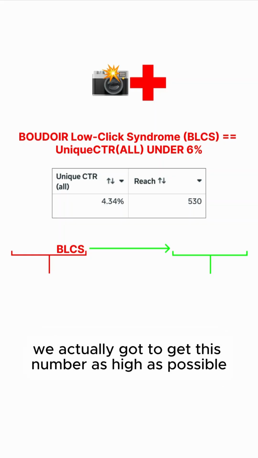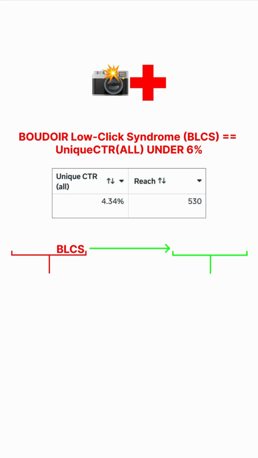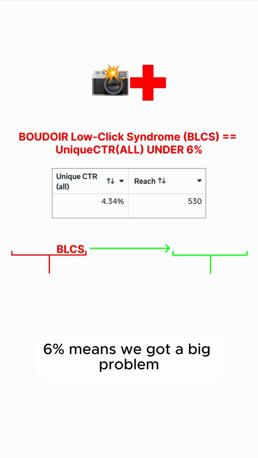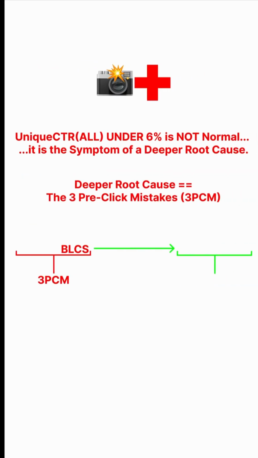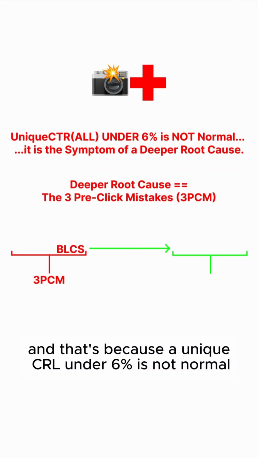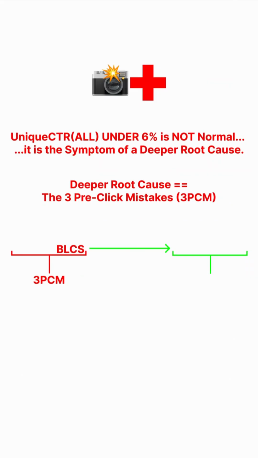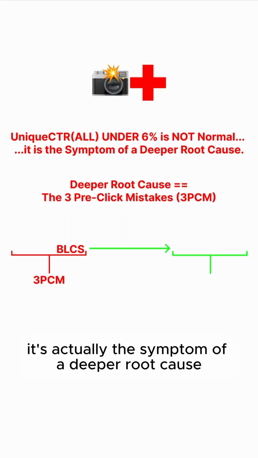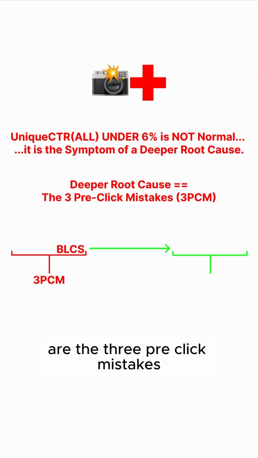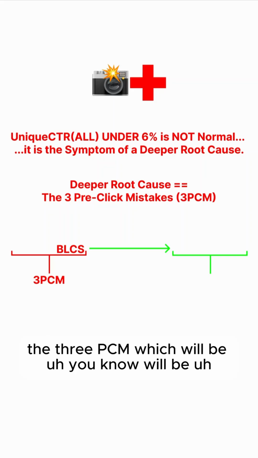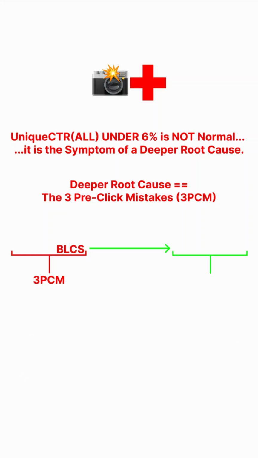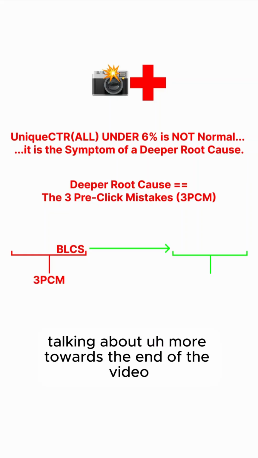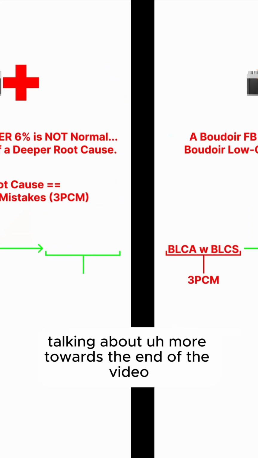So we've got to get this number as high as possible, literally as high as possible. 6% is the minimum. 6% means we've got a big problem. And that's because a unique CTR under 6% is not normal. It's actually the symptom of a deeper root cause. And that deeper root cause is the three pre-click mistakes, the three PCM, which we'll be talking about more towards the end of the video.